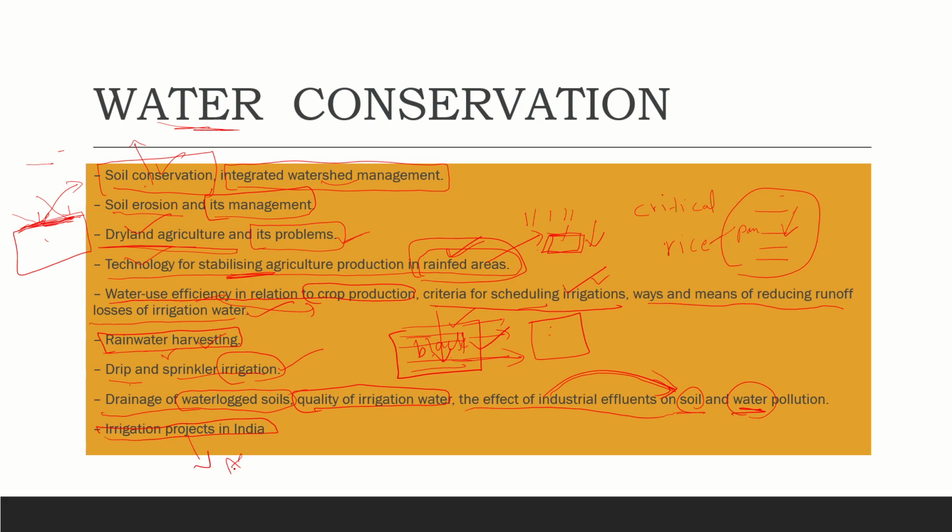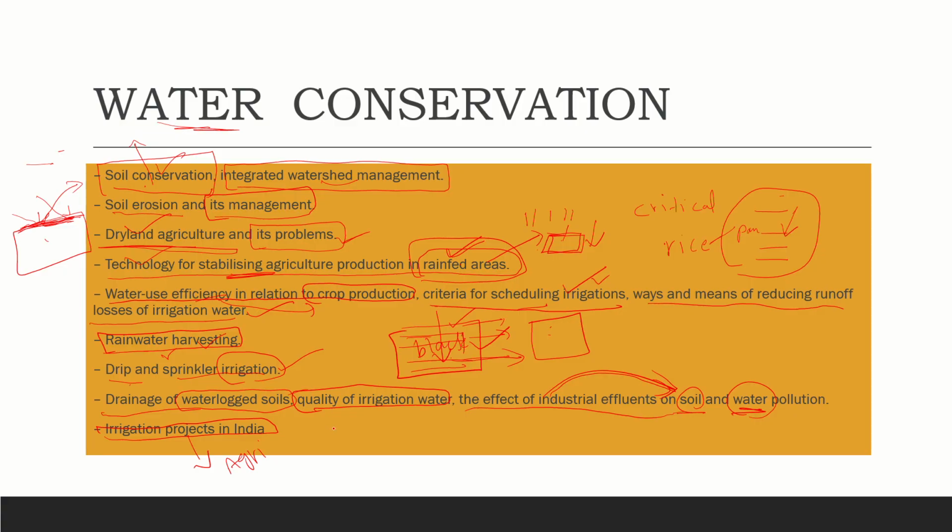And irrigation projects in India, so particularly for agriculture purposes, there are different projects we can see. For example, Nagarjuna Sagar Dam in Telangana, which is providing irrigation for a lot of farmlands around it.